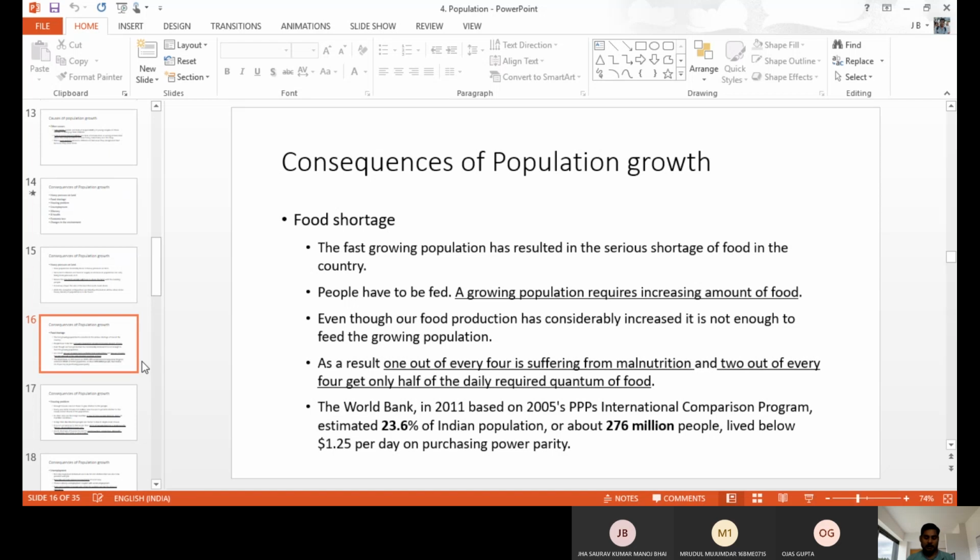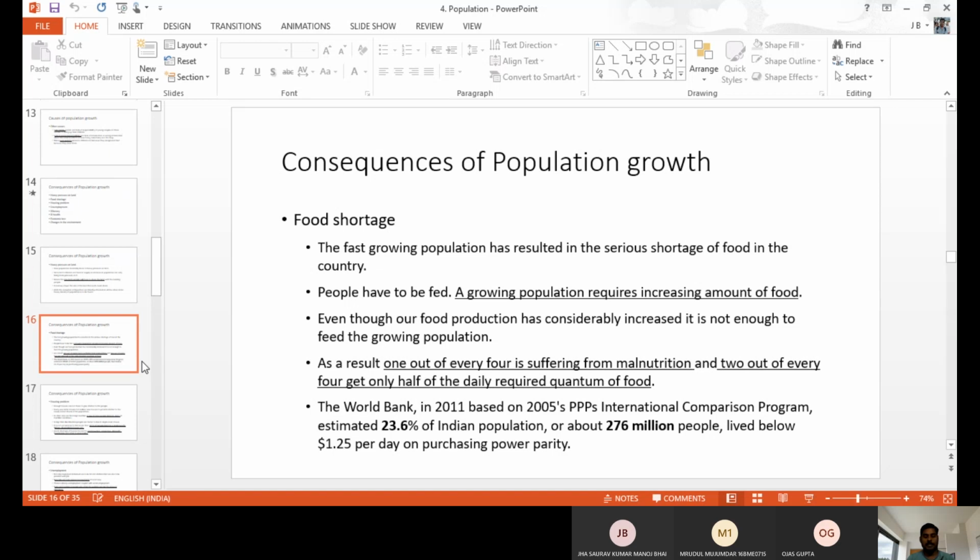We have one theory called the Malthus population theory. Malthus is the father of demography. Malthus explained that food production increases in an arithmetical ratio, while population increases in a geometrical ratio. Food increases like 1, 2, 3, 4, 5, very slowly.